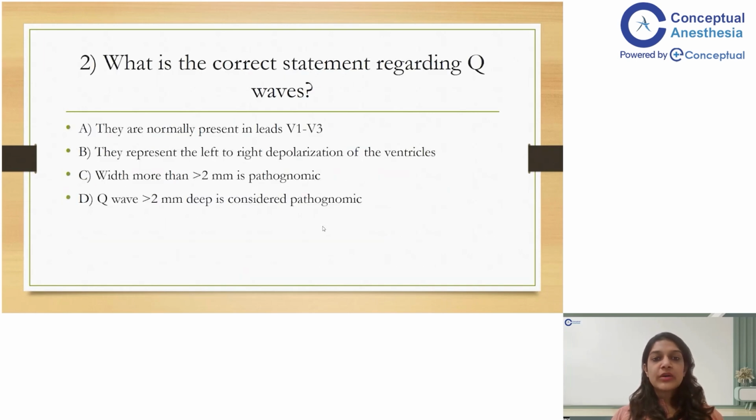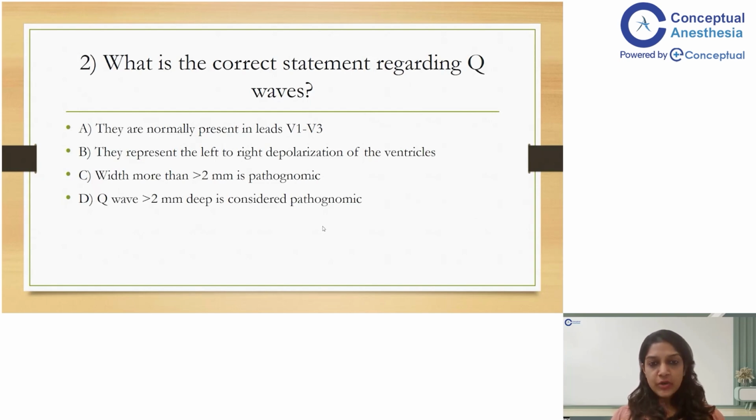The second question is, what is the correct statement regarding Q waves? Are they present normally in V1 to V3 leads? Do they represent the left to right depolarization of the ventricles? Width more than 2 millimeters is pathognomonic, or depth more than 2 millimeters is considered pathognomonic. Remember, the difference between width and depth: depth is the vertical height, and width is the horizontal distance. So the correct statement regarding Q waves is option D. That is, they are considered to be pathognomonic when the depth of a Q wave is more than 2 millimeters.